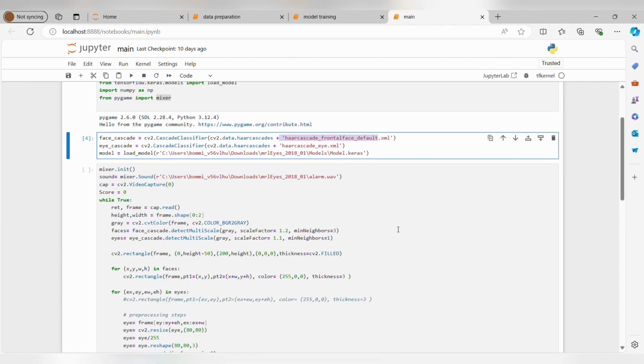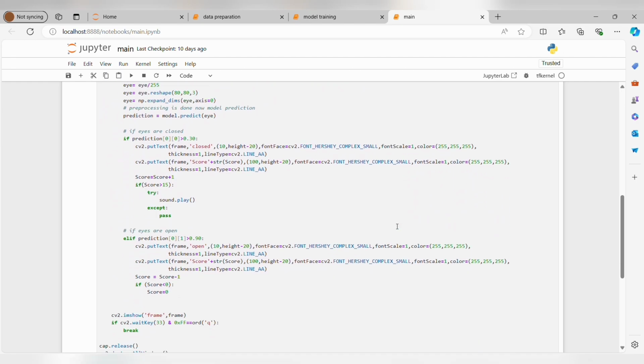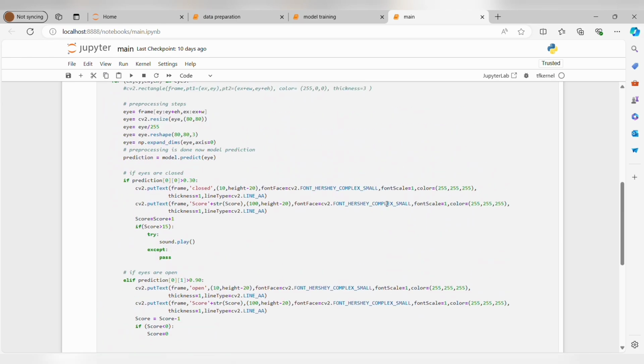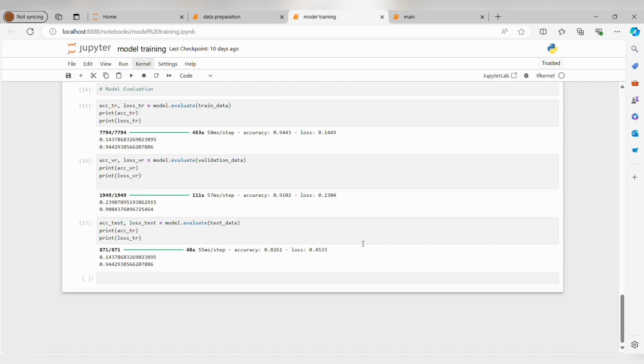And coming to the main process, it takes the driver's face as input and it calculates the eye score. If the eye score exceeds 15, it activates the alarm, and it stops the alarm only if the confidence is greater than 0.90. Our model has the best accuracy, with accuracy of 94% with a loss of 14%.